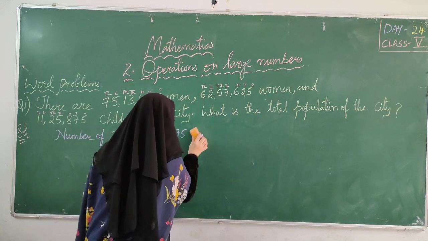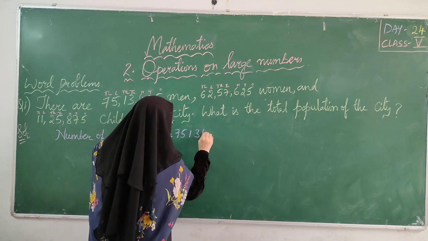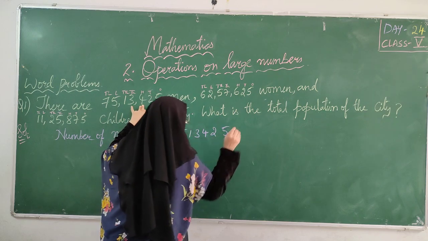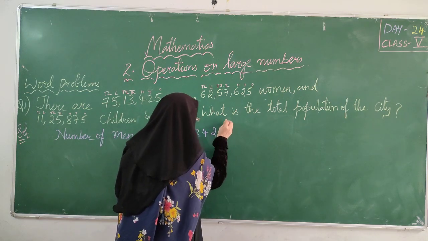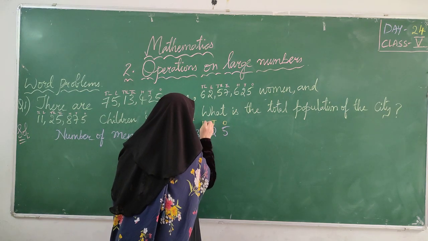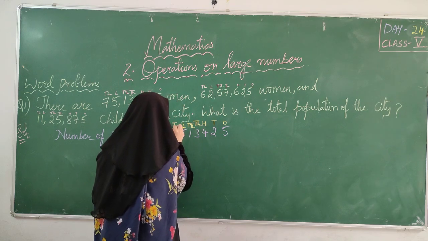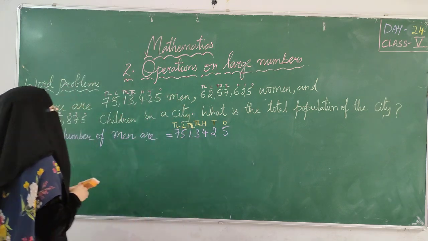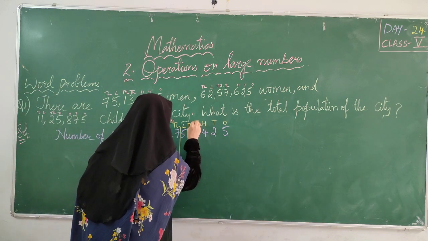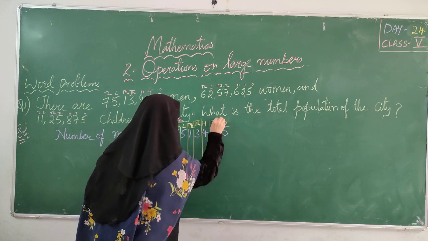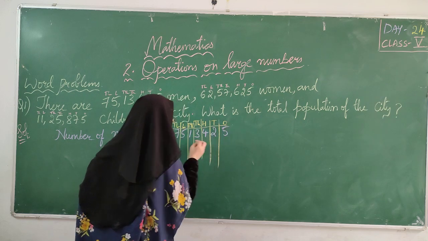Whenever you are adding, don't put the commas. 13,425. If you want, you can write the place values as well: ones, tens, 100, 1,000, 10,000, lakhs, 10 lakh. If you want, you can make a table also here for your understanding purpose. But I want statements, children.